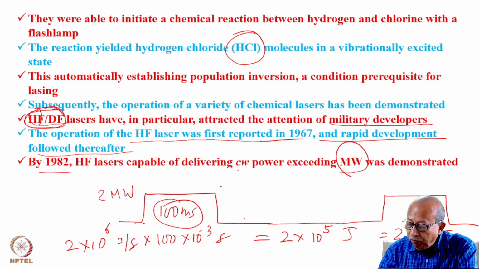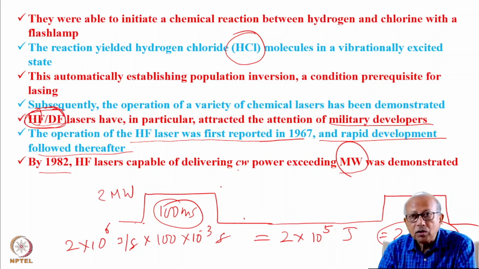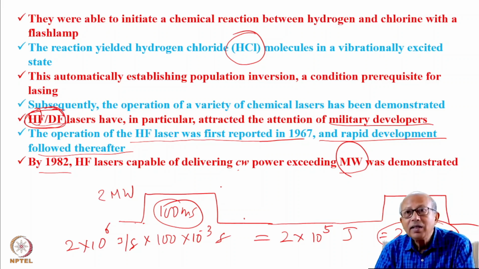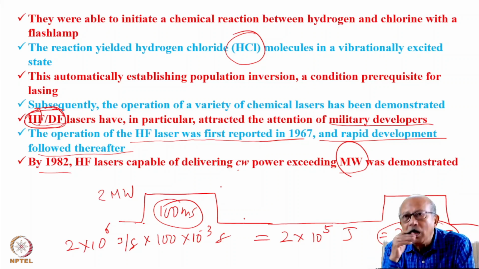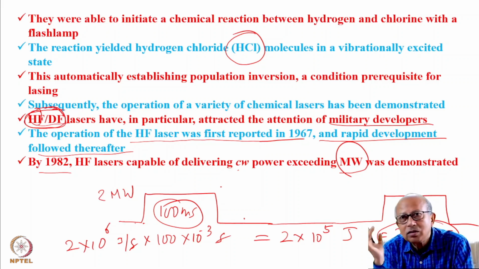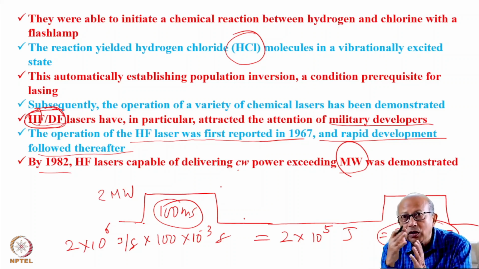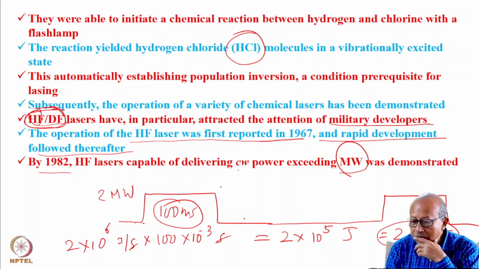So if this energy confined in this time is focused on the target, then it can result in exorbitantly high intensity that can just in a flash destroy the target with so much of energy, so much of intensity.